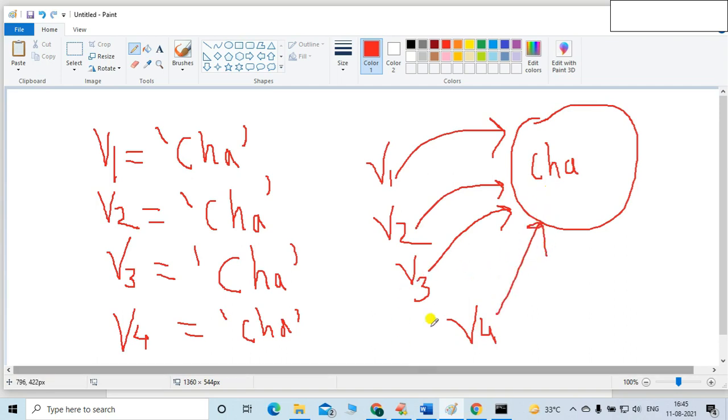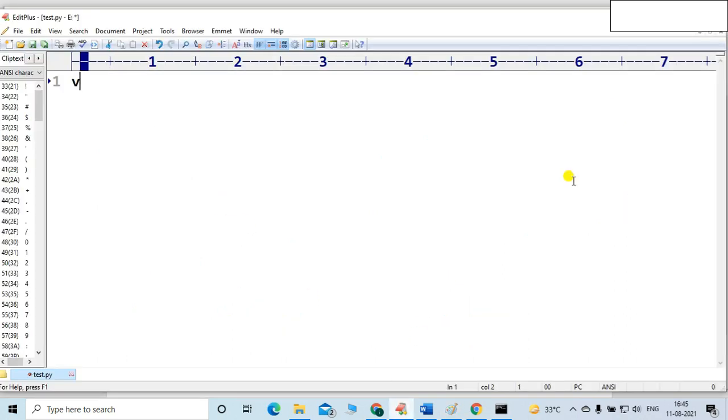So let me take it in the form of an example, so that things will be very clear. Voter 1 is equal to CH, Chennai. Voter 2 is equal to Chennai. Voter 3 is equal to Chennai. Voter 4, it is not possible to write 1 crore voters, so let me take a few samples, Chennai.